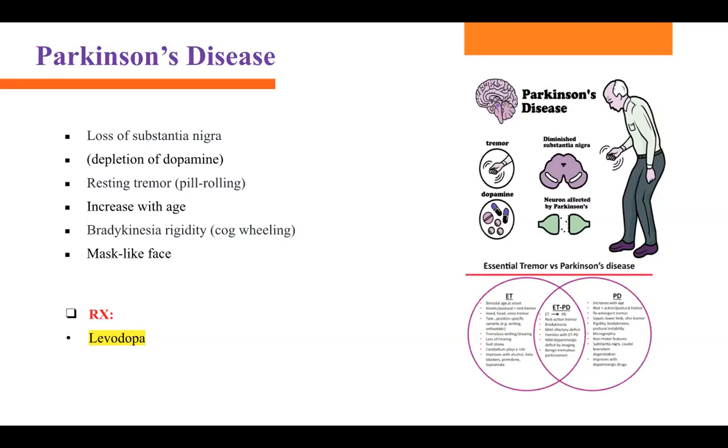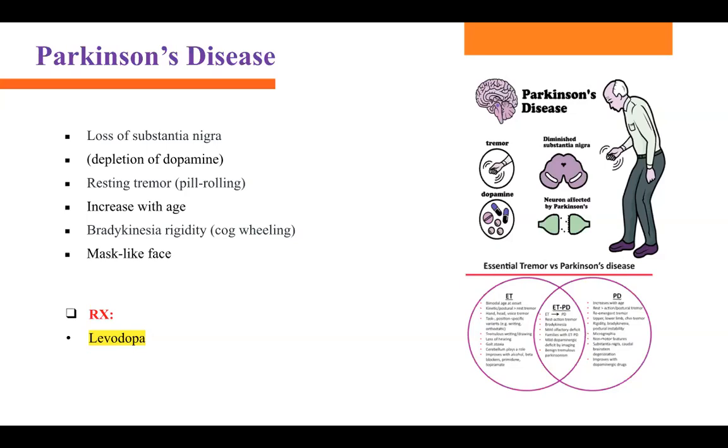It increases with age. What other signs and symptoms do they have? Bradykinesia, pill-rolling tremor, shuffling gait, mask-like face. It's happening because of the depletion of dopamine. Okay. So loss of substantia nigra.